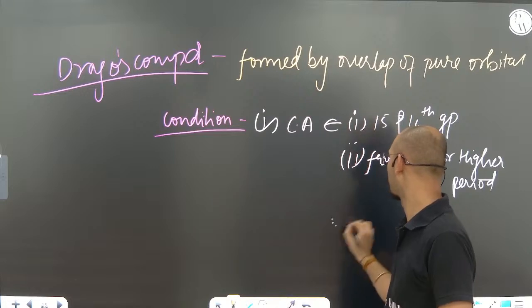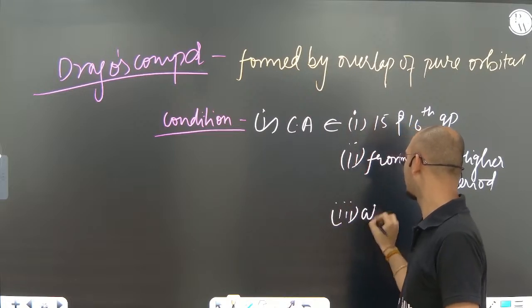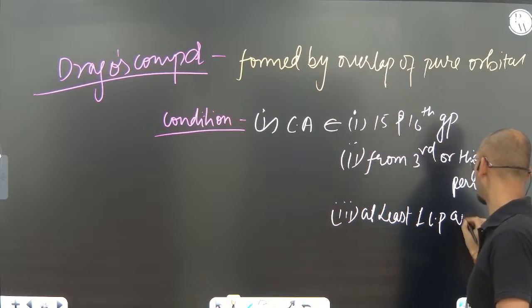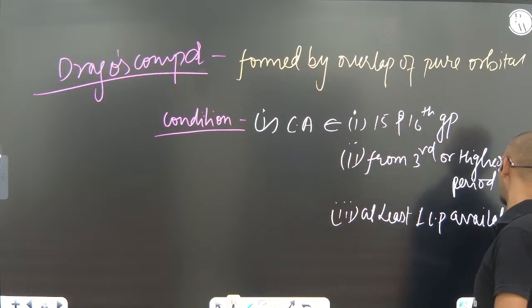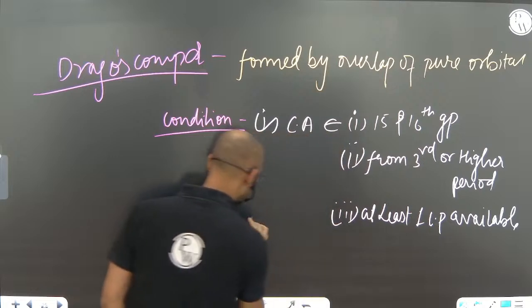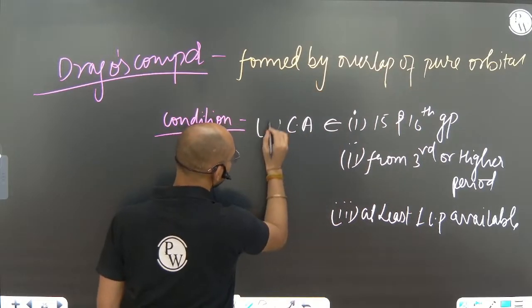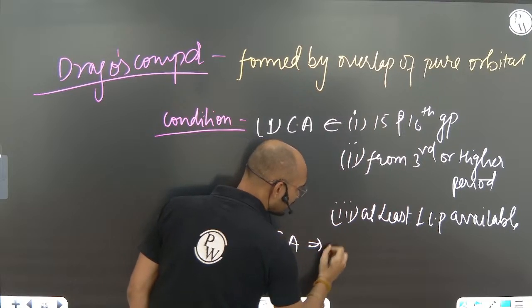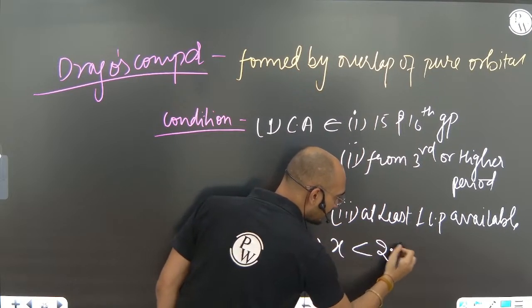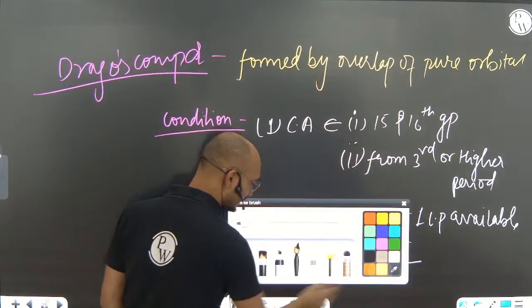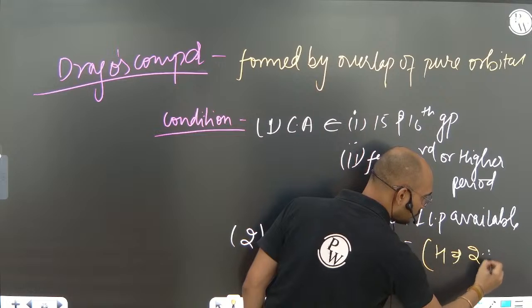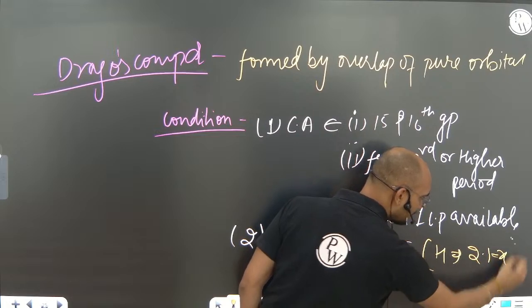And one more thing, at least one lone pair should be available. Second point to keep in mind: the side atom should have electronegativity less than 2.5. Leave aside all the other details, just remember directly: hydrogen as a side atom, having 2.1 electronegativity, is a very good example.